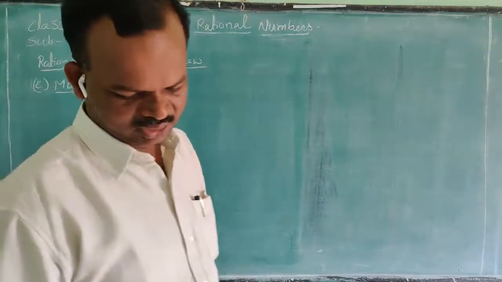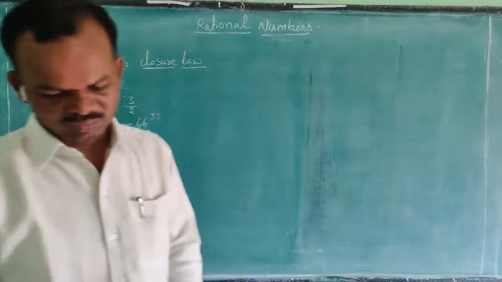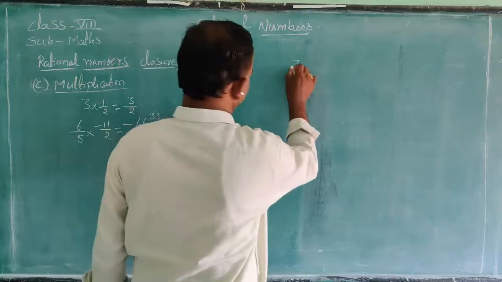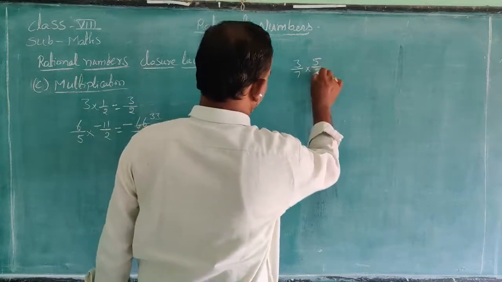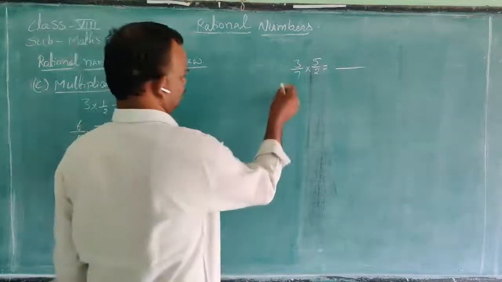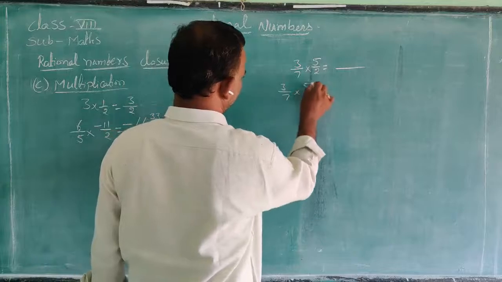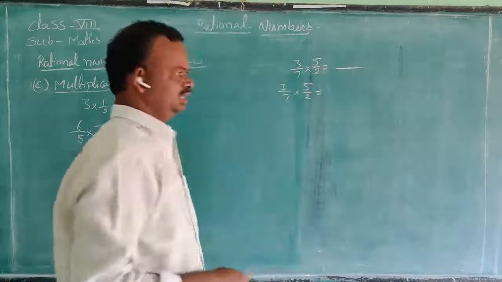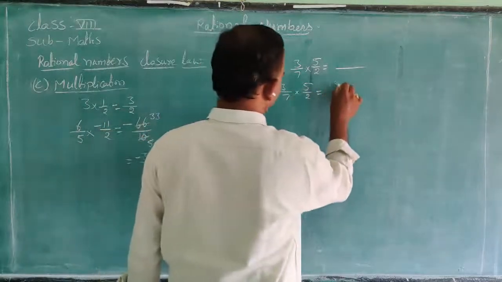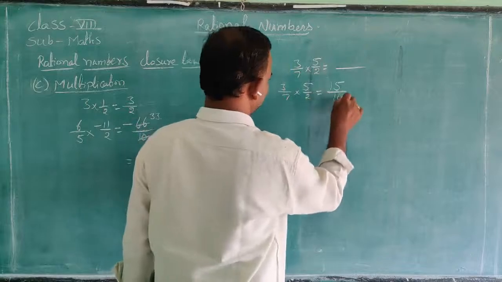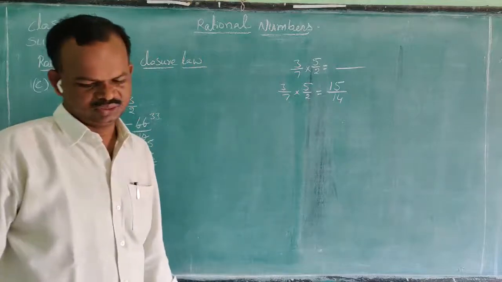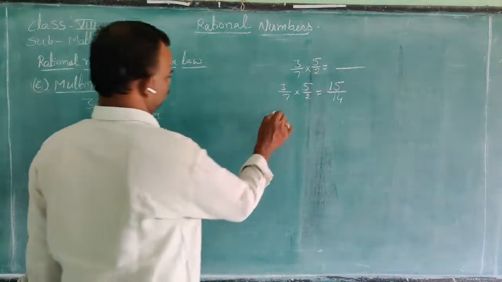And 2 blanks are there in the textbook. 3 by 7 into 5 by 2 is equal to dash. Here see 3 by 7 into 5 by 2. We are multiplying numerators and also multiplying the denominators. 3 into 5, 3 5s are 15, by 7 2s are 14.